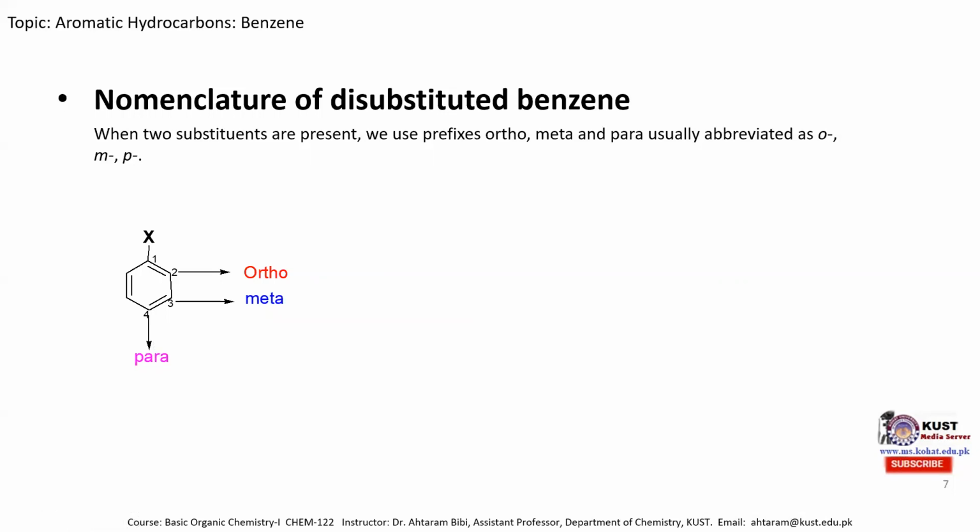So if a disubstituted benzene is present, we generally call it ortho, meta, or para substituted benzene. For example, if this chloro is considered as a substituent and this chlorine is the next substituent, which is at the ortho position, we can call it ortho-dichlorobenzene. This name is also acceptable, and we can call it 1,2-dichlorobenzene as it is present at its 1 position and 2 position.